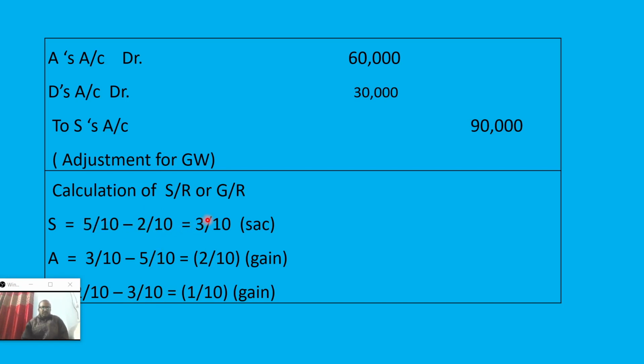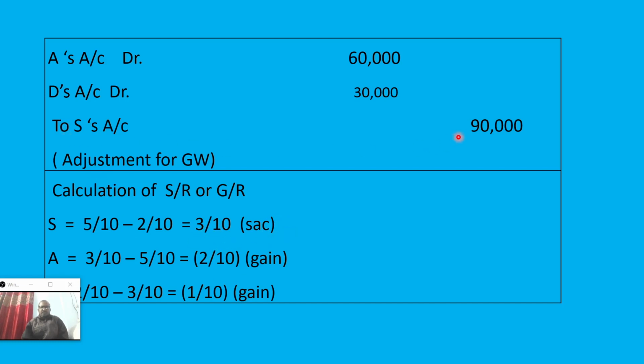The first partner has sacrificed 3 by 10. The second partner has gained 2 by 10, and the third partner has also gained 1 by 10. And the total gain, we can see here, 2 by 10 plus 1 by 10, is 3 by 10. Total gain equals total sacrifice. On that basis, the total value of goodwill is 3 lakhs, that is the firm value. So 3 lakhs into 3 by 10, it is coming 90,000.